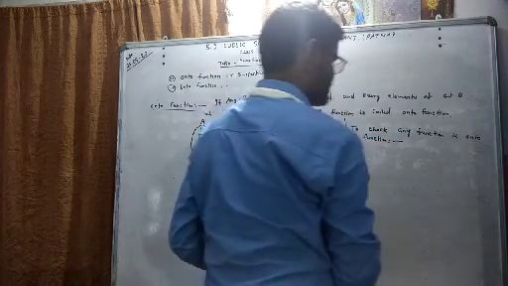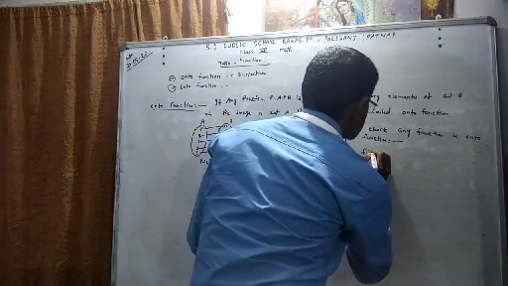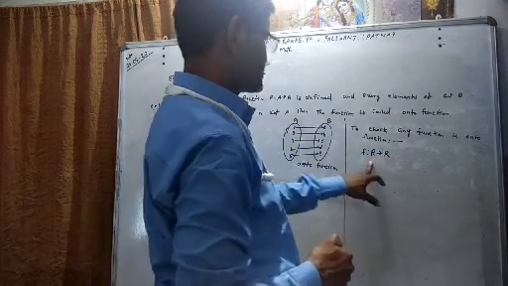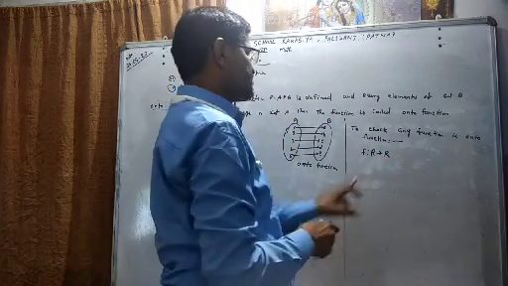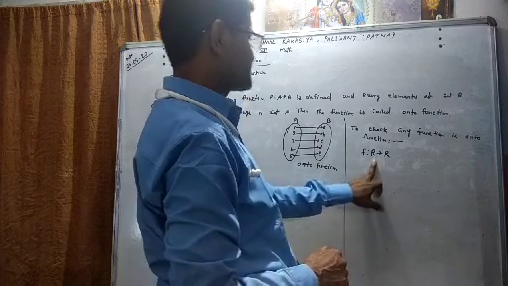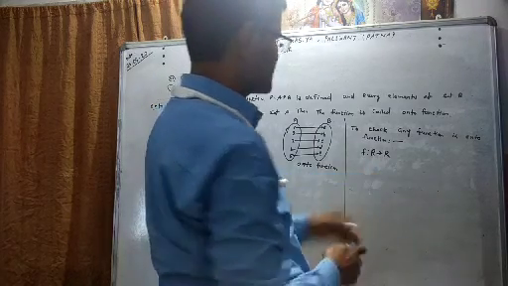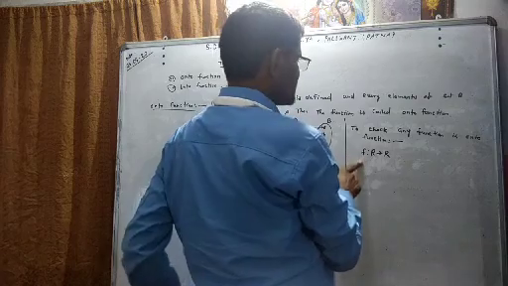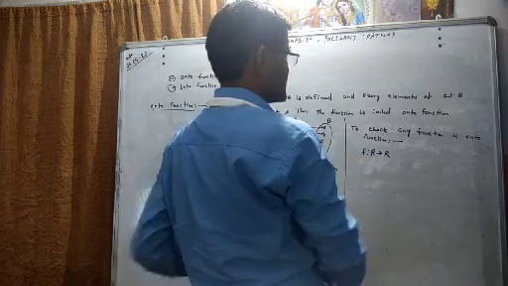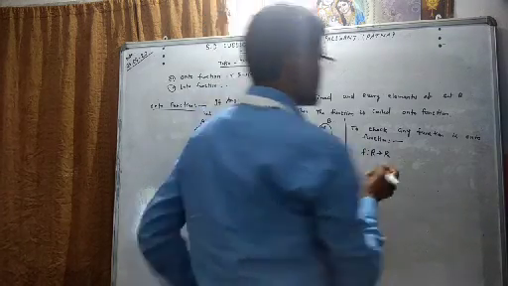First of all, here a function R to R is given, where R is the set of real numbers, means the function is defined from the set of real numbers to the set of real numbers.